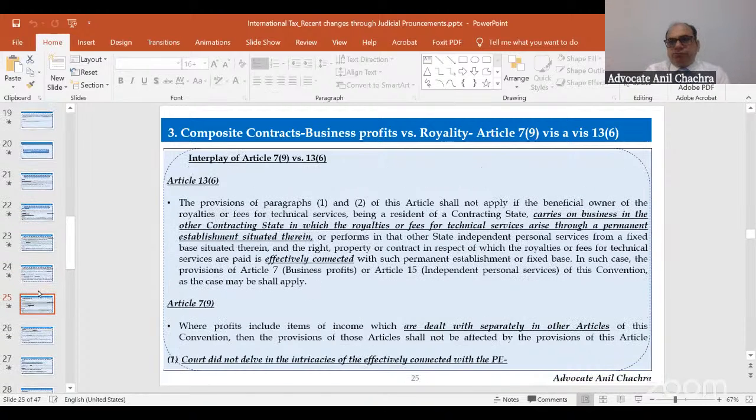So the court has tried to give an interplay of Article 7 and Article 13. See, Article 13 tells about the royalty part.